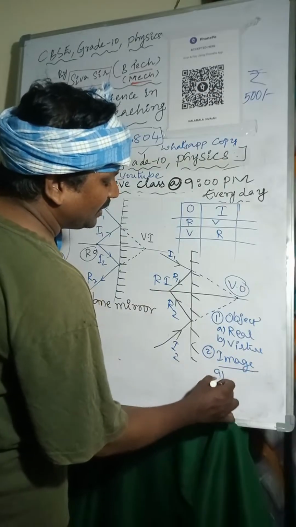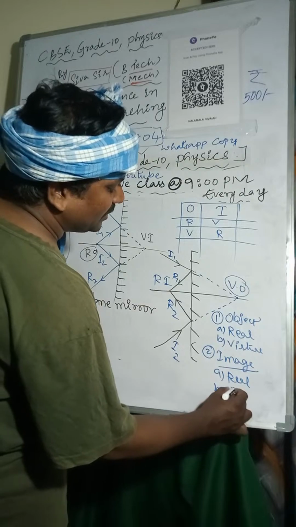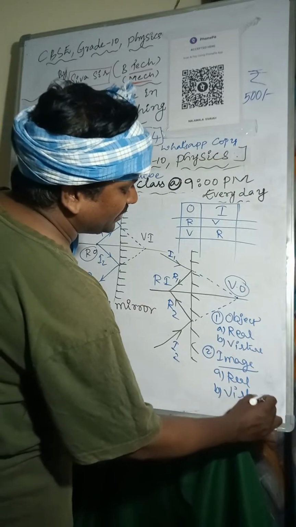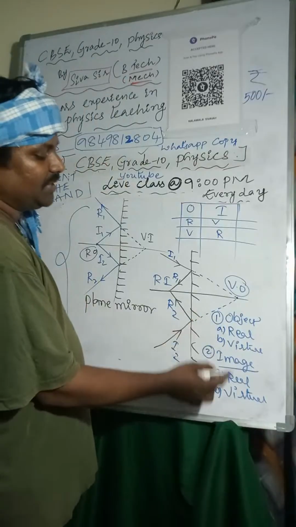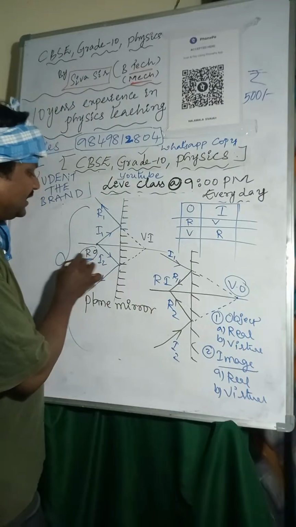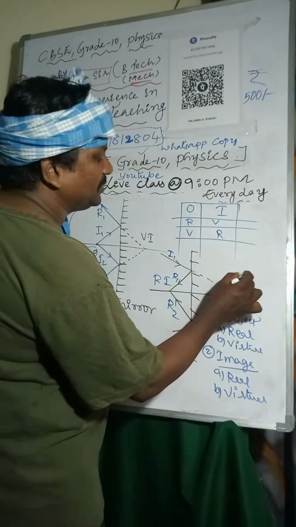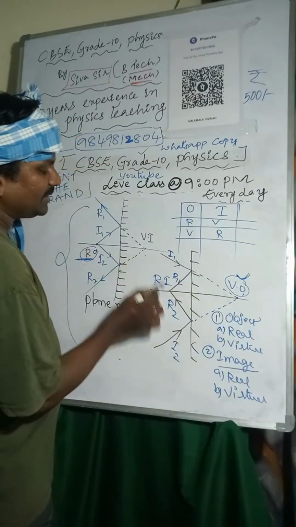One is a real image, and second one is virtual image. So what is the difference between real object and virtual object, real image and virtual image? Here you can see this is the real object, this is the virtual object, and the virtual image and real image.